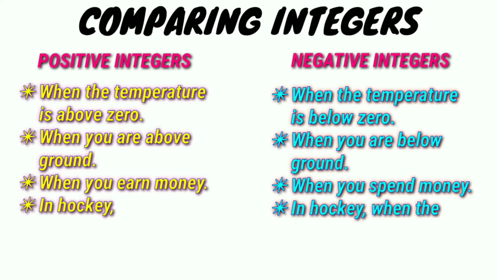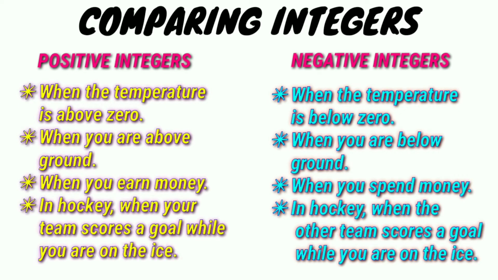When the temperature is above 0, we say positive. When the temperature is below 0, we say negative. When you are above ground, it is positive. When you are below ground, it is negative. When you earn money, it is positive. When you spend money, it is negative. In hockey, when your team scores a good goal while you are on the ice, it is positive. When the other team scores a goal while you are on the ice, it is negative.